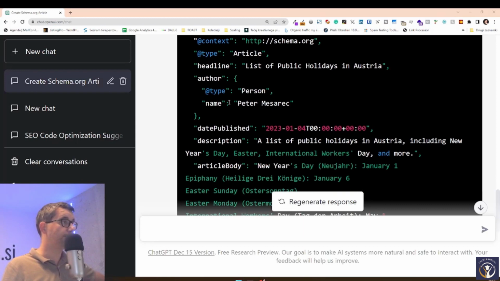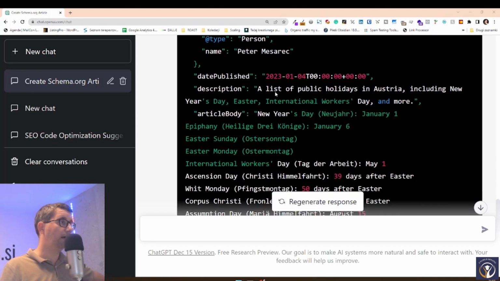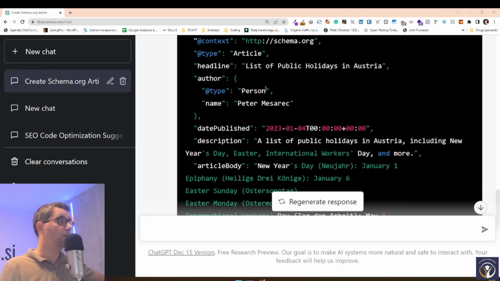rewrote the schema for the article with the added author, right? So author type Peter Mesares, right? So that's me. And of course, that can be all, or you can just work on it a bit more.